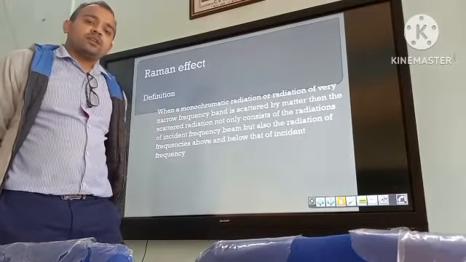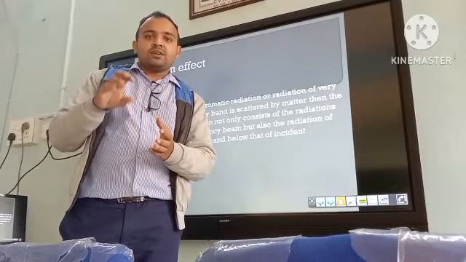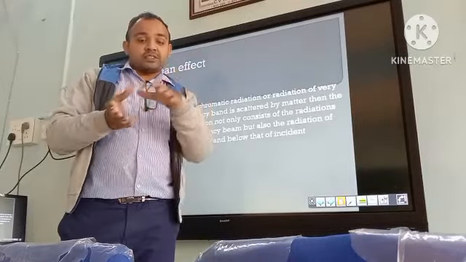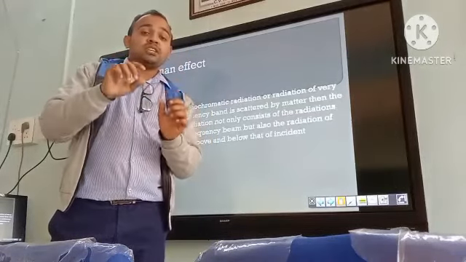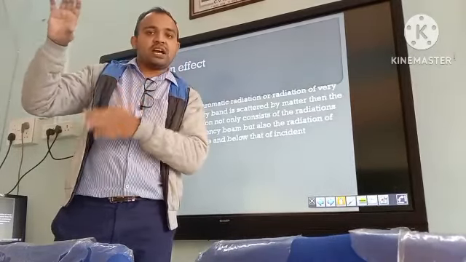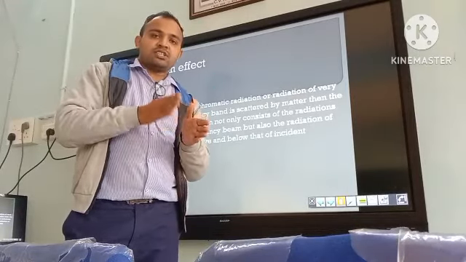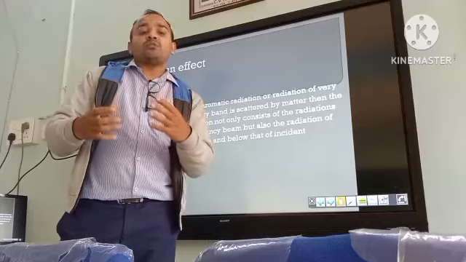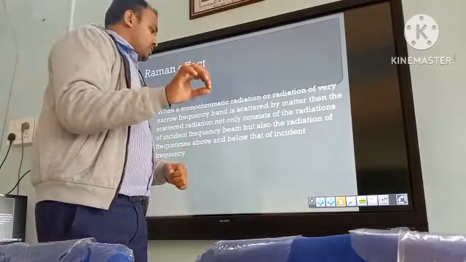When a monochromatic radiation scatters from a matter, the large part of the scattered radiation has the same frequency as the incident radiation, but in addition we get two types of radiation lines, in which one type has a lower frequency than the incident radiation and the other type has a higher frequency than the incident radiation. This is how I can put it in a simple way.